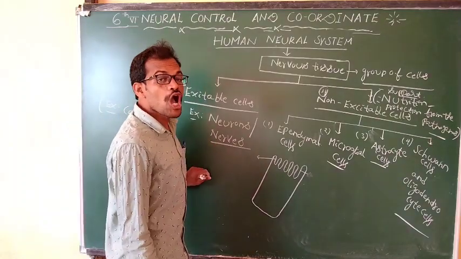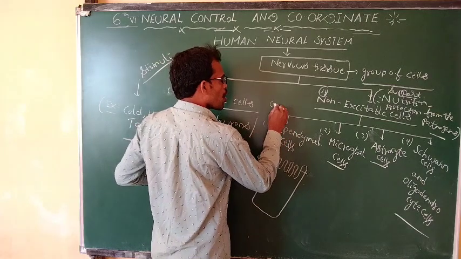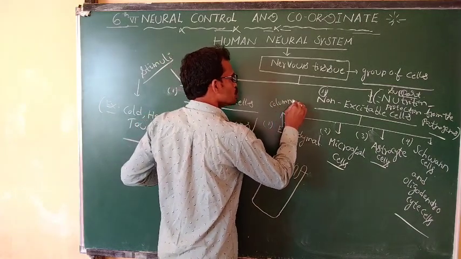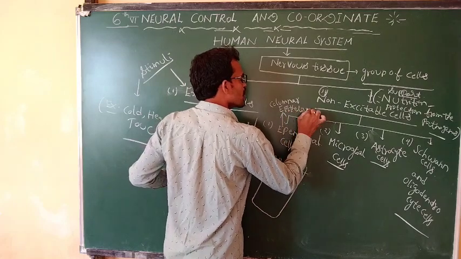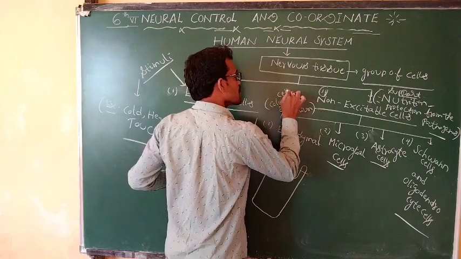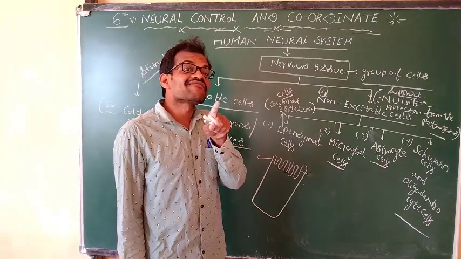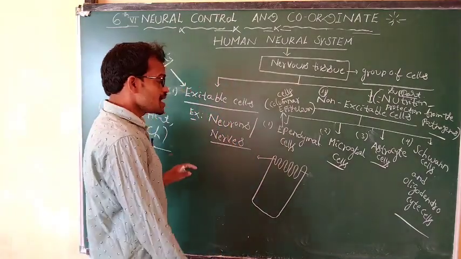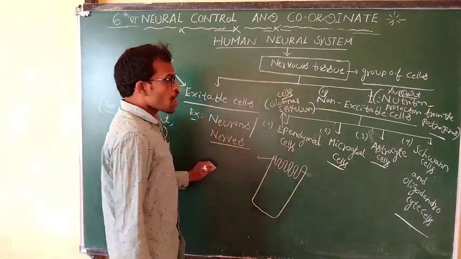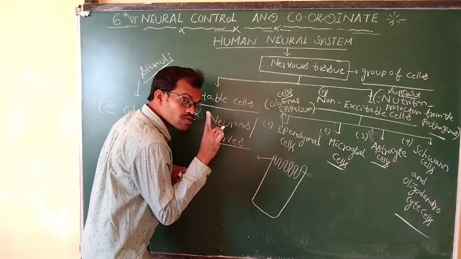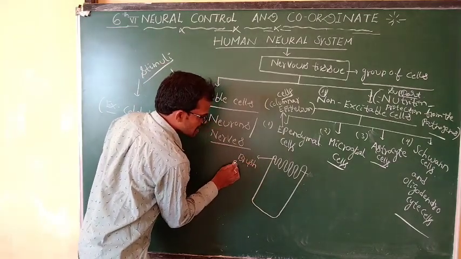These cells are nothing but columnar epithelium cells. These columnar epithelium cells are present in the central nervous system, the brain and spinal cord. If you observe one ependymal cell, these are columnar epithelium cells, and the outer surface of the columnar epithelium cells is a brush border epithelium.